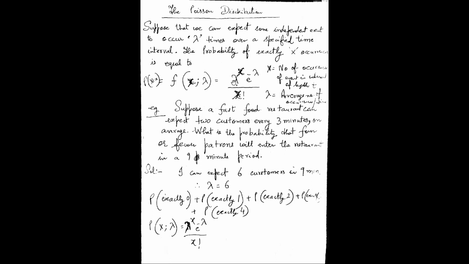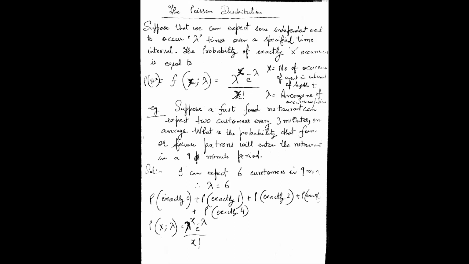This will be given by lambda raised to the power x, e to the power minus lambda, divided by x factorial. We can prove this statement also. We will see whether the proof is to be done in this class or not, but otherwise this is the formula of the Poisson distribution probability function, given by lambda to the power x, e to the power minus lambda, divided by x factorial.